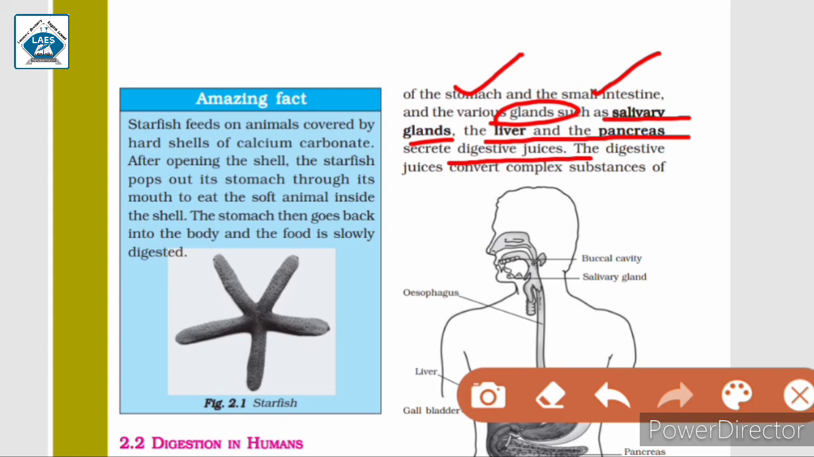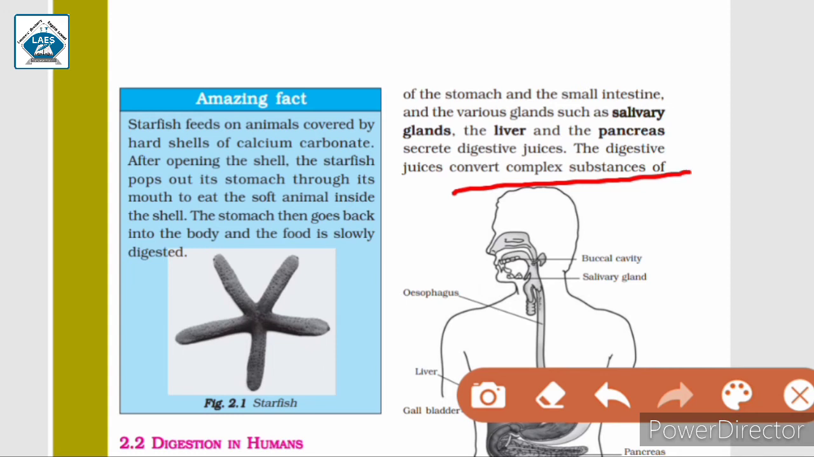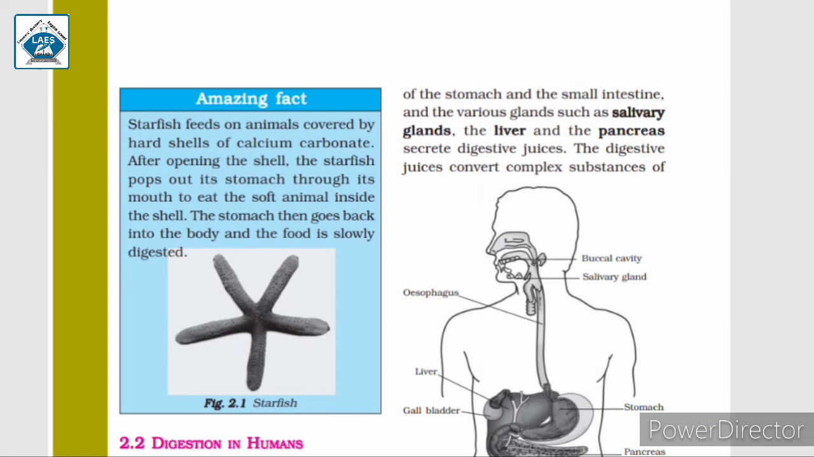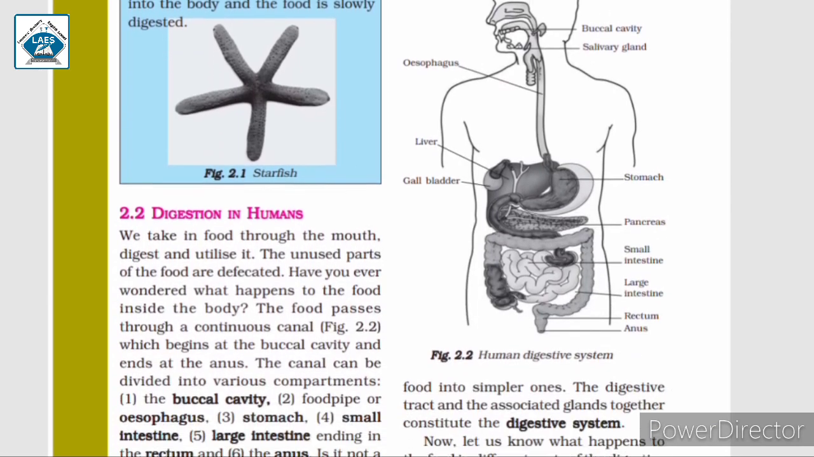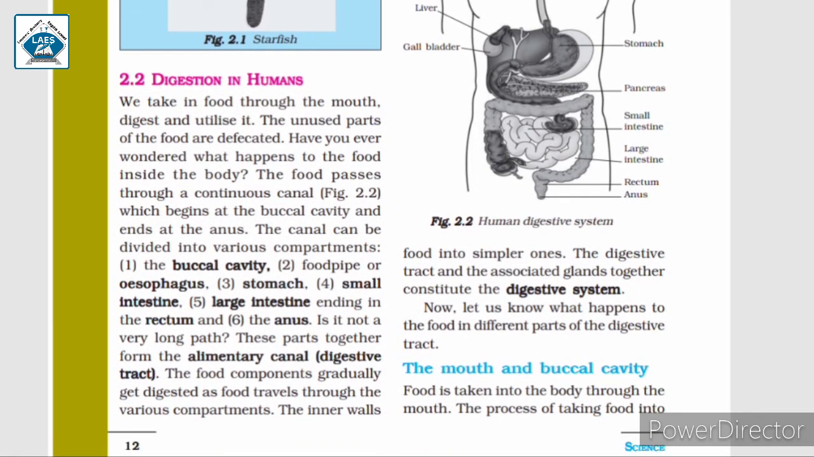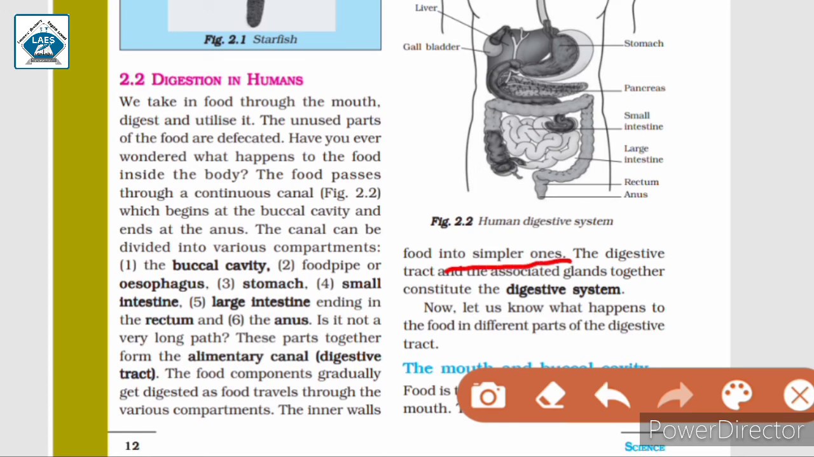And what do these digestive juices do? The digestive juices convert complex substances. As I told you before, carbohydrates and other components of the food are complex substances. So these digestive juices convert these complex substances of food into simpler ones, the ones our body can easily absorb.